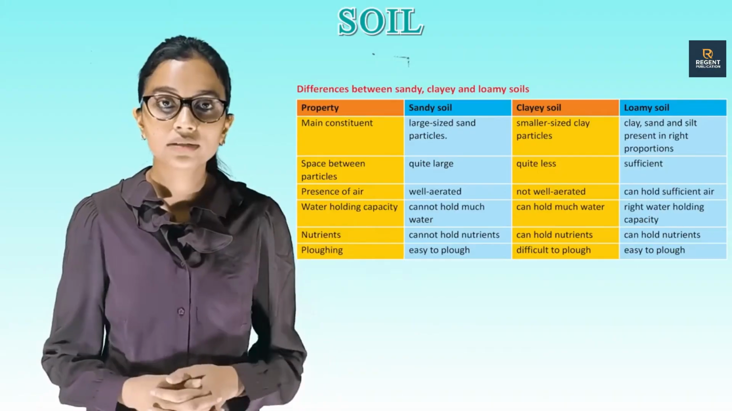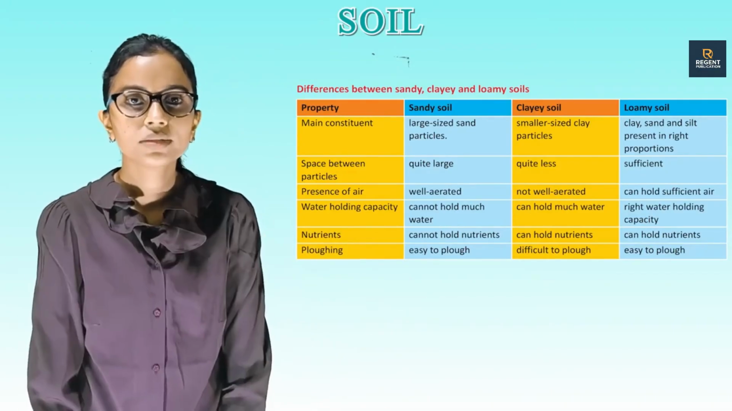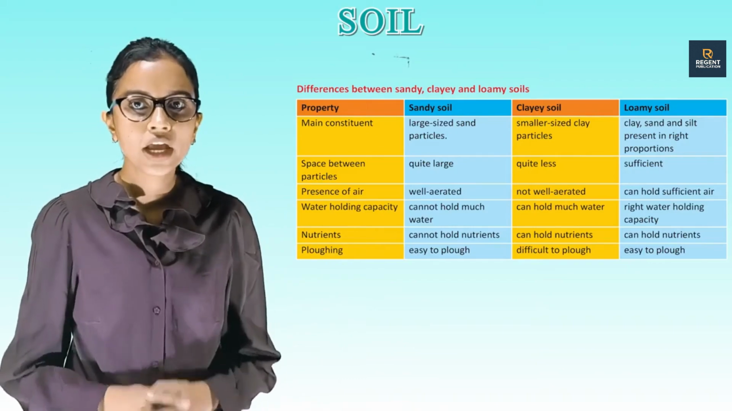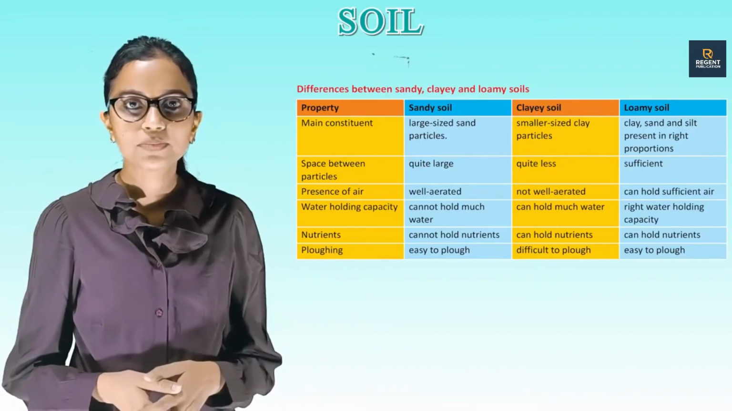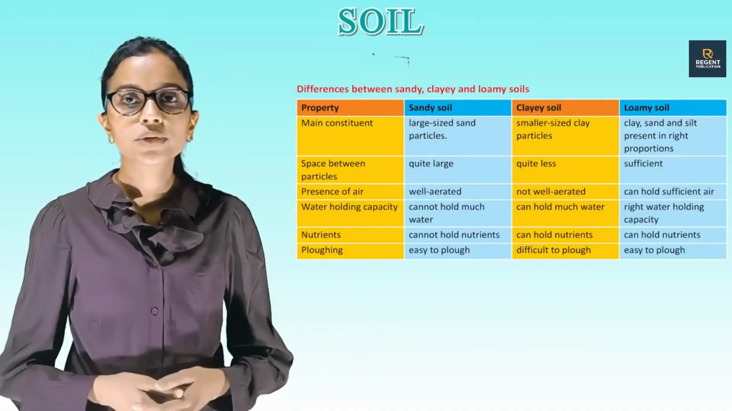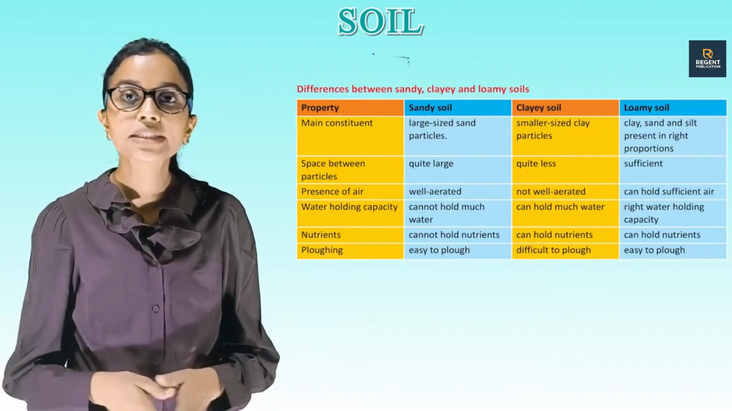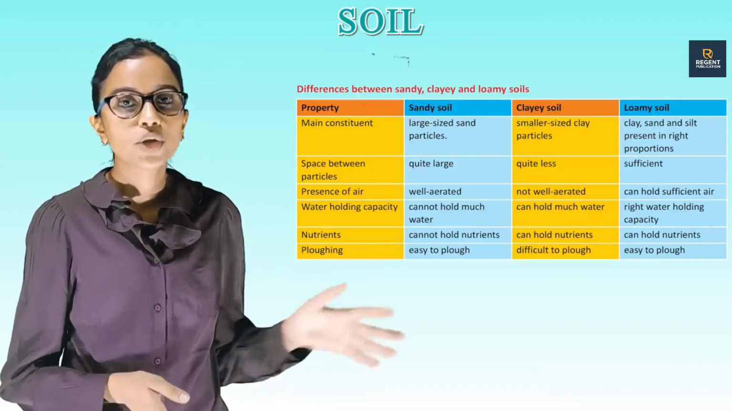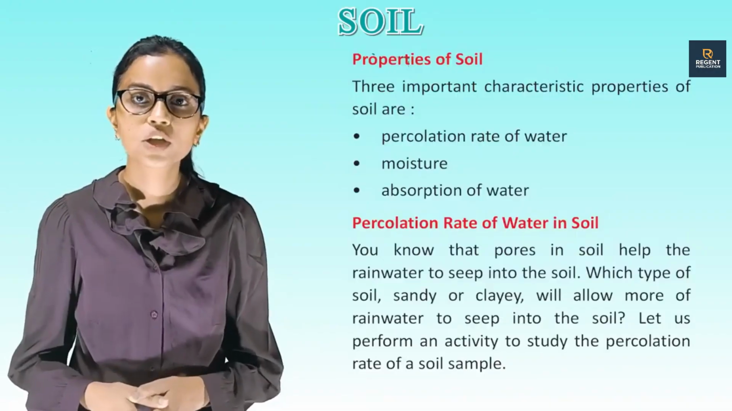Space between particles: quite large, quite less, sufficient. Presence of air: well aerated, not well aerated, can hold sufficient air. Water holding capacity: cannot hold much water, can hold much water, right water holding capacity. Nutrients: cannot hold nutrients, can hold nutrients, can hold nutrients. Plowing: easy to plow, difficult to plow, easy to plow.